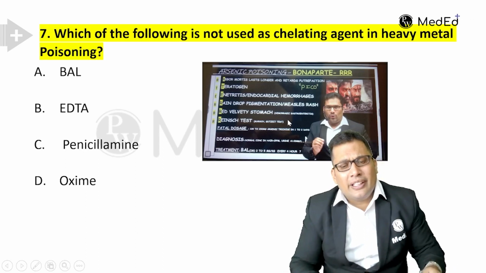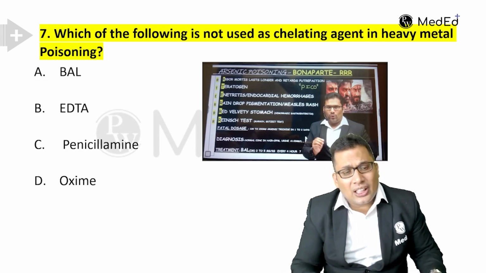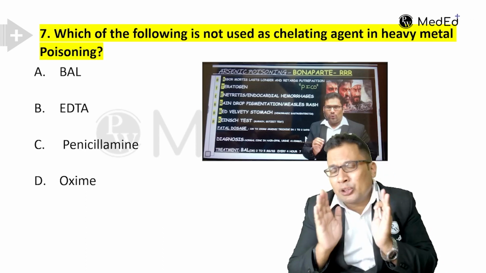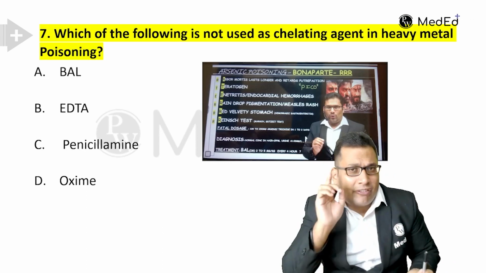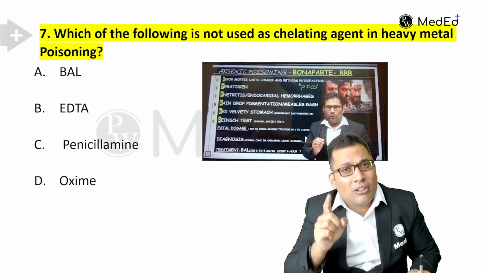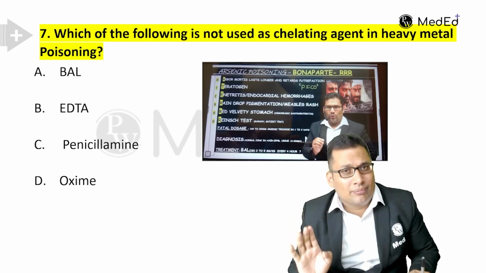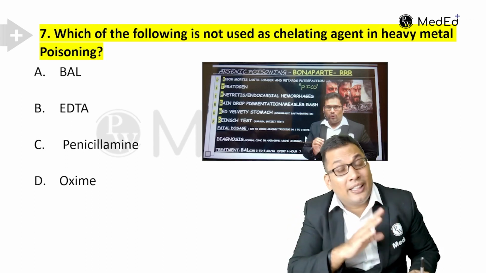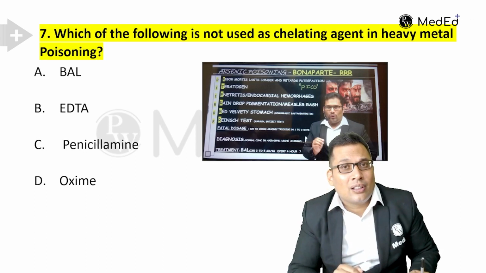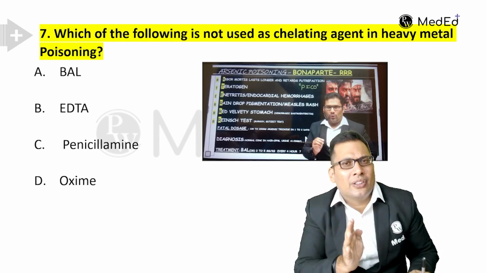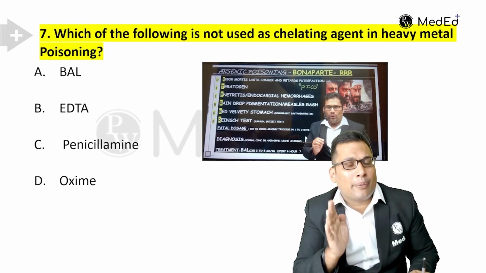Which of the following is not used as a chelating agent in heavy metal poison? Every year there will be a question from heavy metals, either from arsenic or lead, mercury, copper, cadmium, gallium. Like last exam, Itai-itai disease was the question. Eldridge Mees lines was the question. So you must know heavy metals. There is a 1 hour lecture in rapid revision.